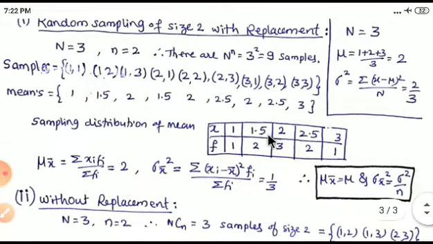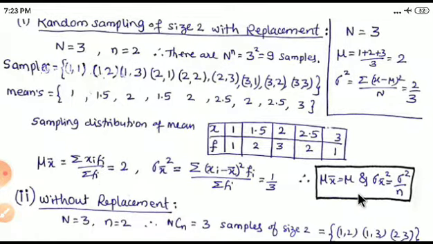Now the mean of this sampling distribution is given by the formula summation x i f i divided by summation f i, and the calculated value is 2. Similarly the variance is 1 upon 3. Note here, the mean of the sample means is equal to the mean of the population. The mean of the population is 2, and the calculated mean of the samples is 2.